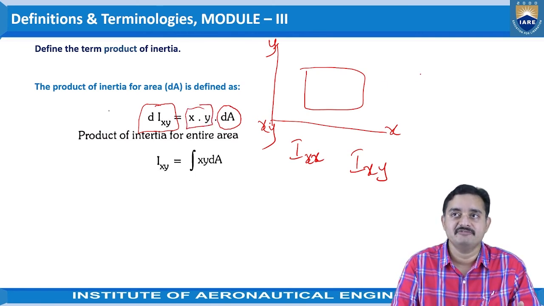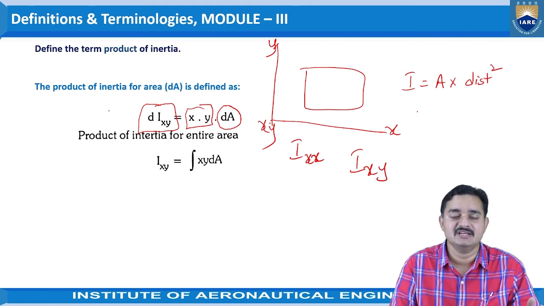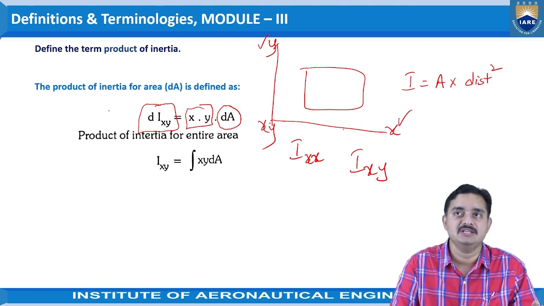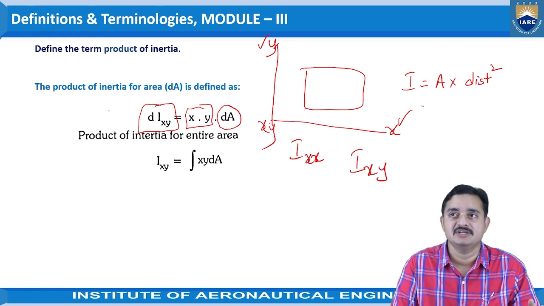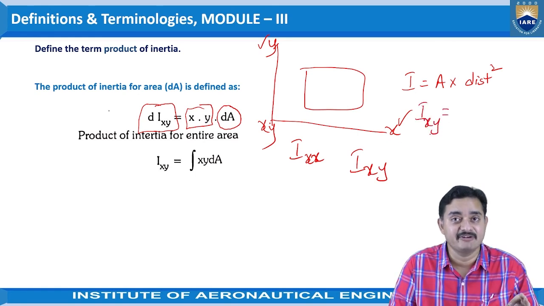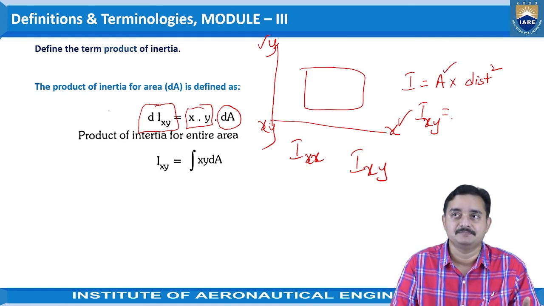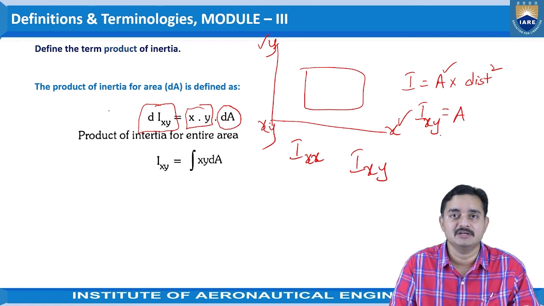So generally what we had, the moment of inertia is equal to area into distance square, isn't it? So here also, when we are considering the product of inertia, we are going to consider the moment of inertia with respect to both the axes at a time. So here we can write it as the moment of inertia with respect to x and y axis, which is the product we are going to consider, and the area of that particular object into distance square.